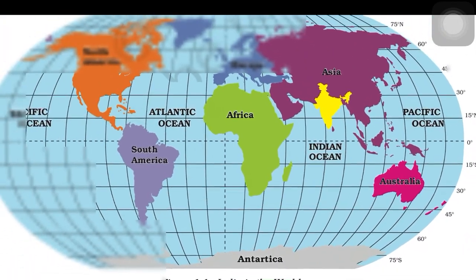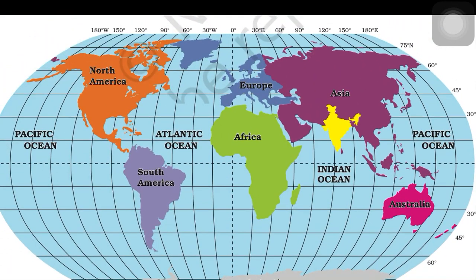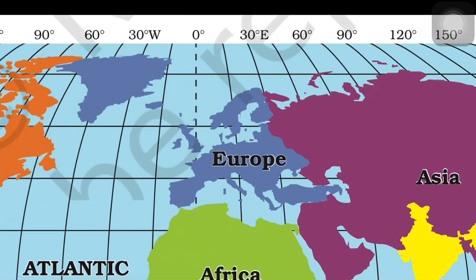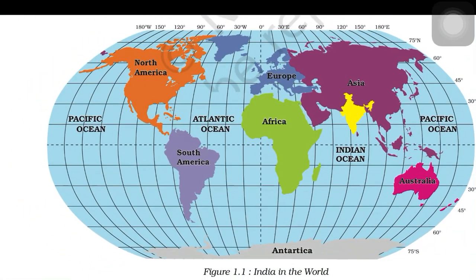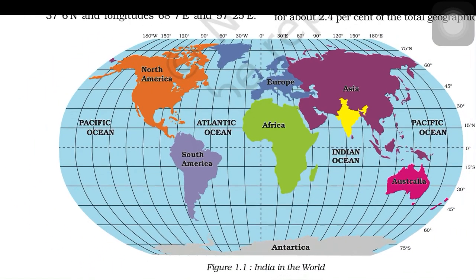And if you divide this, you will find out that India lies entirely in the northern hemisphere. Right, so we lie in the northern hemisphere, as well as if you divide the globe diagonally, you will find India lies in the eastern hemisphere. Right, not in the western hemisphere, which is to your left.